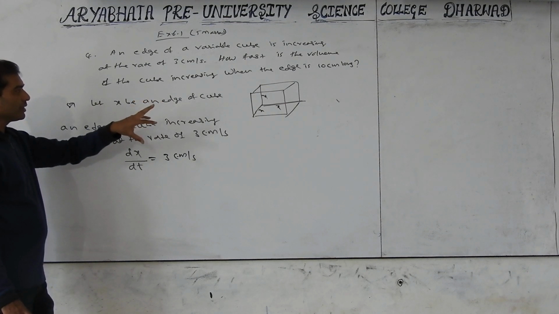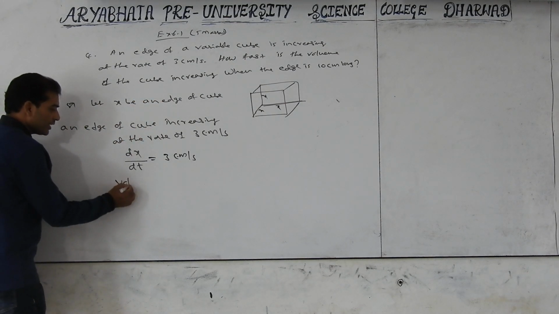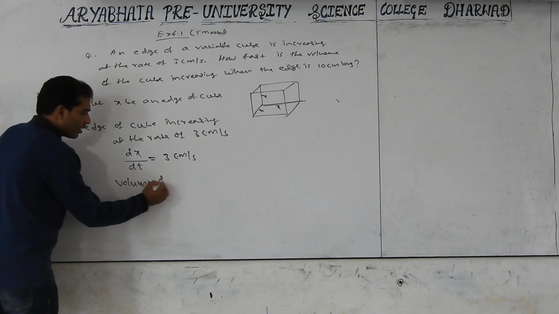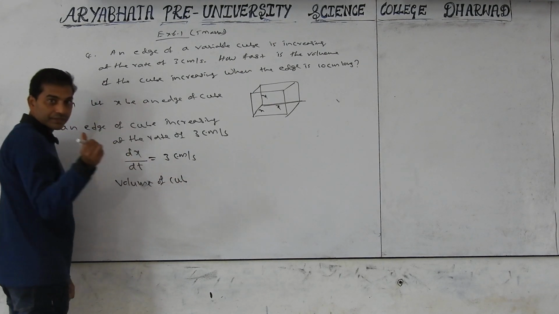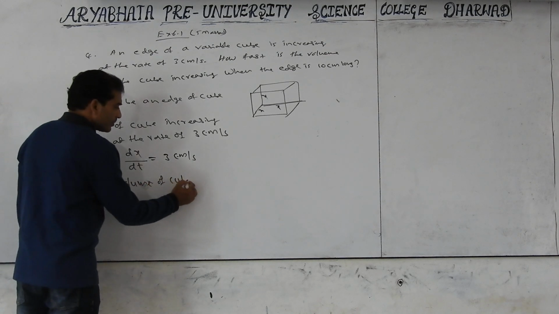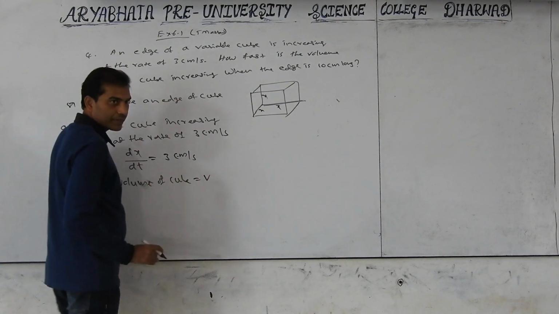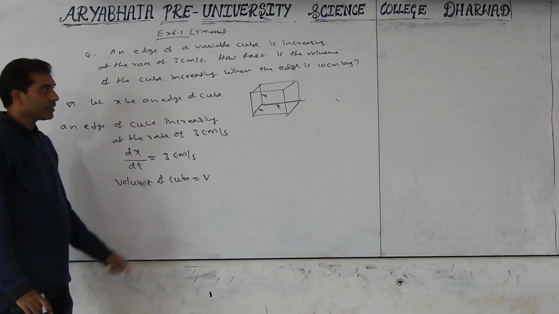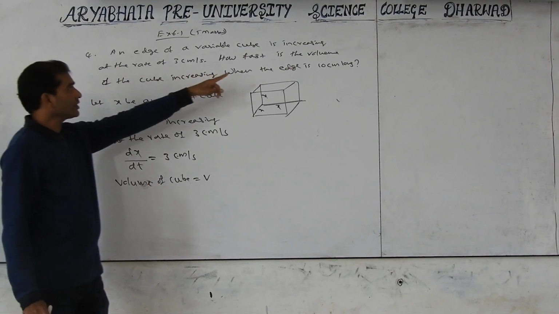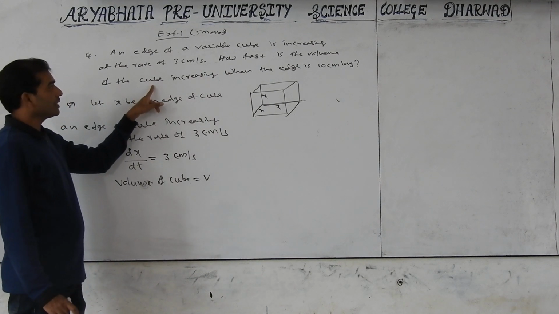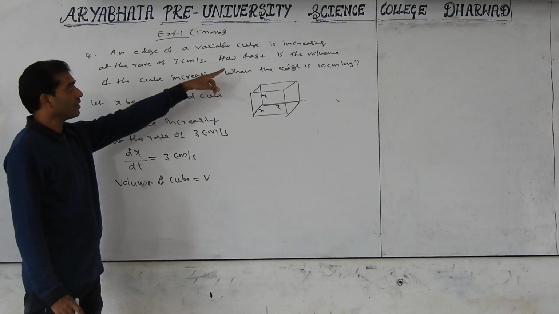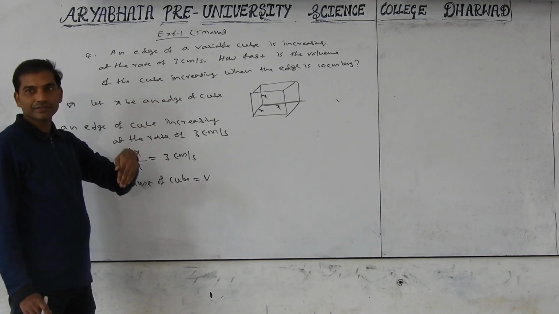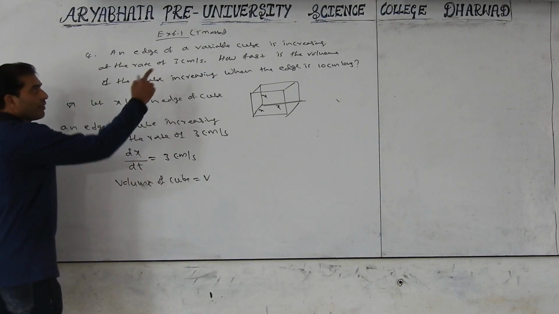How fast is the volume of the cube increasing? The volume of the cube is denoted by V. Let the volume of the cube equal V. How fast is the volume of the cube increasing when the edge is 10 centimeter means dV by dt. dV by dt we should find.